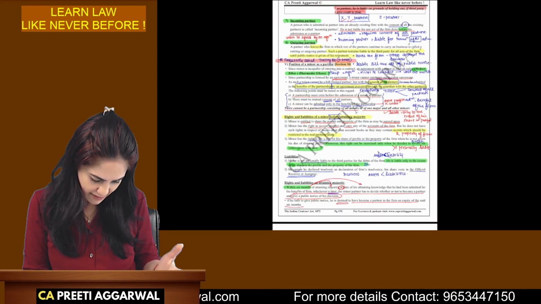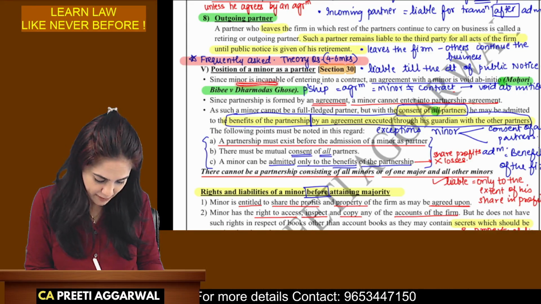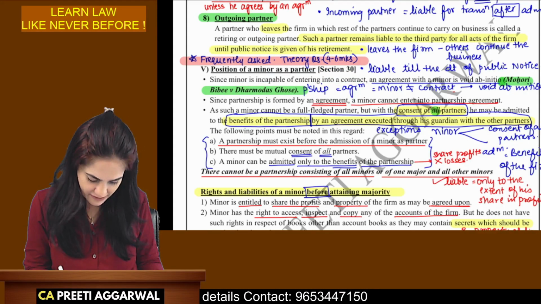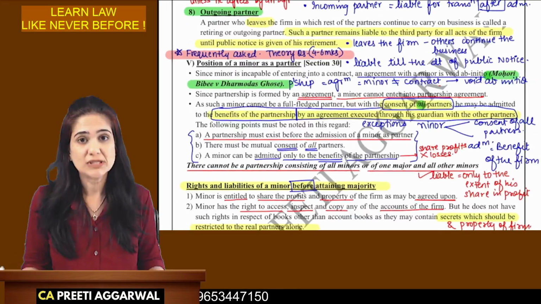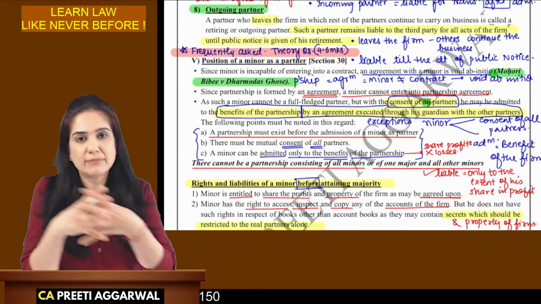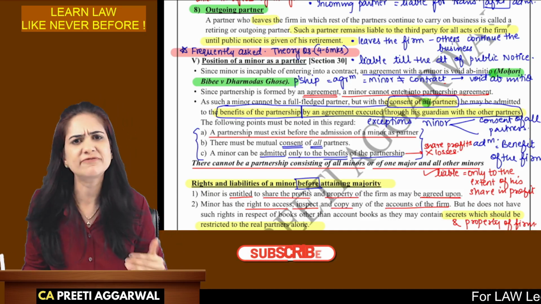So these are my lecture notes. Minor as a partner: a minor is incapable of entering into a contract. An agreement with a minor is void ab initio. Mohri Bibi versus Dharmodas Ghosh. So see how my main law book and my chart book are linked. Yes, I have followed the same flow.